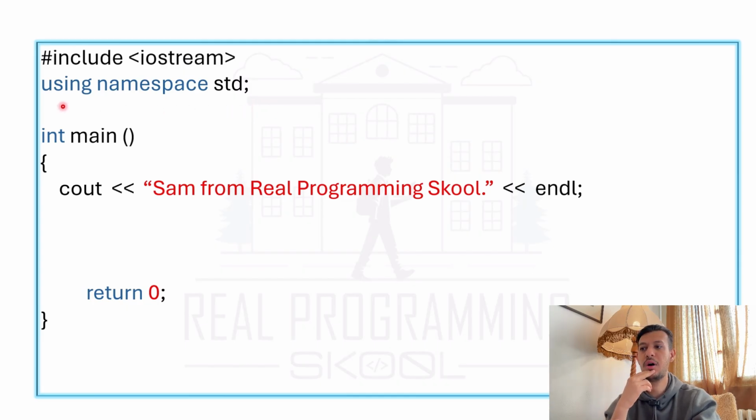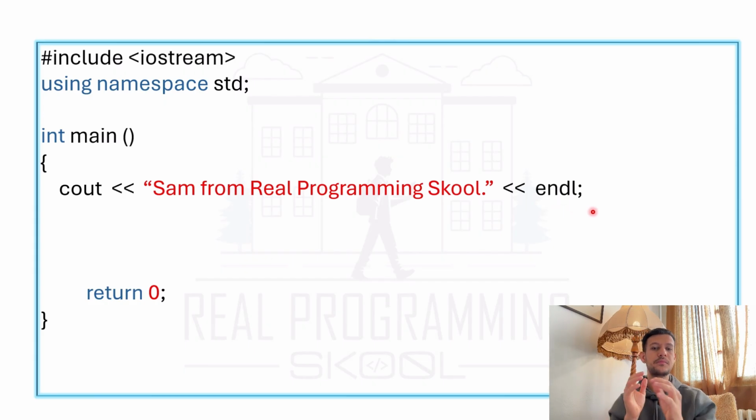You should also know why we use using namespace std;. We use this to take permission from the compiler so that it allows us to use the cout object without using std:: with it anymore. After that we have the integer main function, parentheses, curly bracket. We come back to our line of code: cout, insertion operator, double quotation, some from pre-programming school, double quotation, less than, endl, semicolon.